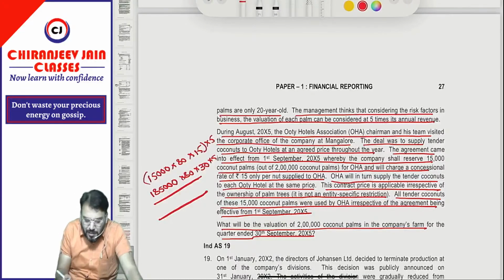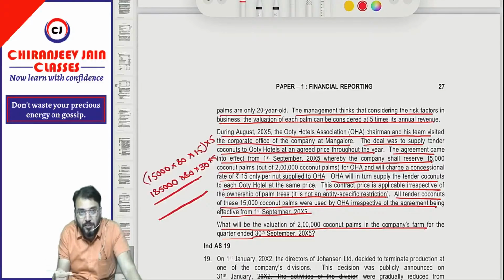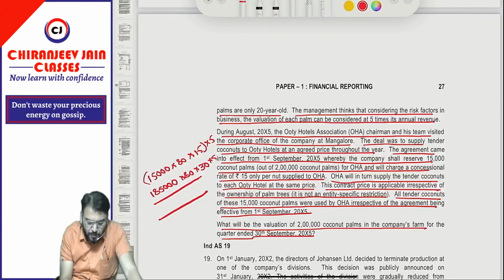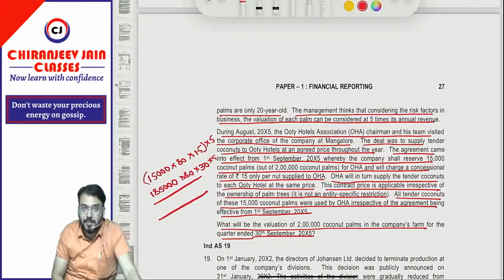Understood? So can you say for 15,000 we will do valuation based on the contract price, and for the balance 1,85,000 we will do valuation based on the fair market price, because fair value is based on market expectation. Understood now? It is based on the market price, not the contract price. But for 15,000 we take 15 rupees because the contract has already been made.